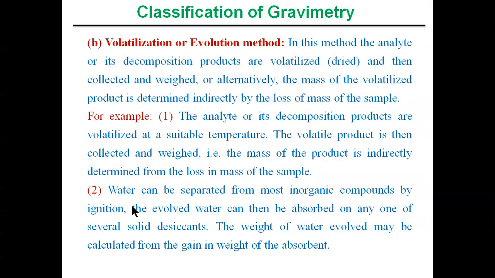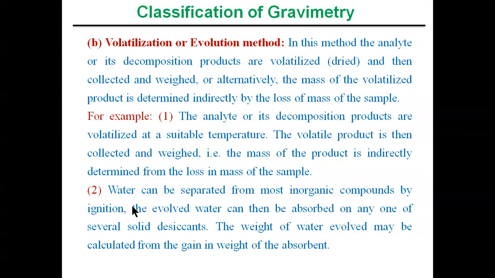We have already studied thermogravimetric analysis. Upon heating, how many water molecules are removed corresponds to the weight loss of the mass of the sample. So the alternative method is that the mass of the volatilized product is determined indirectly by the loss of mass of the sample.